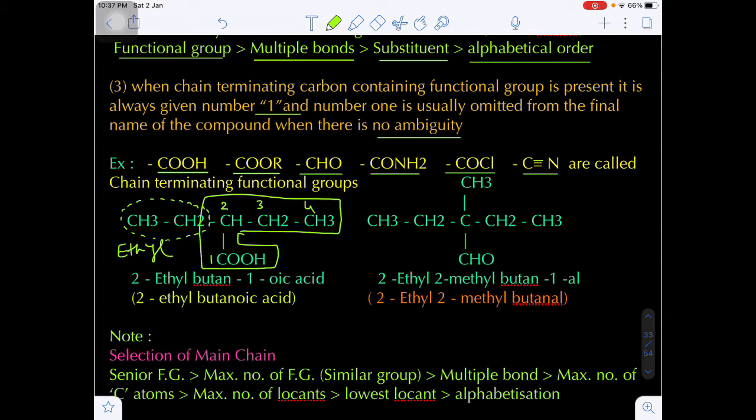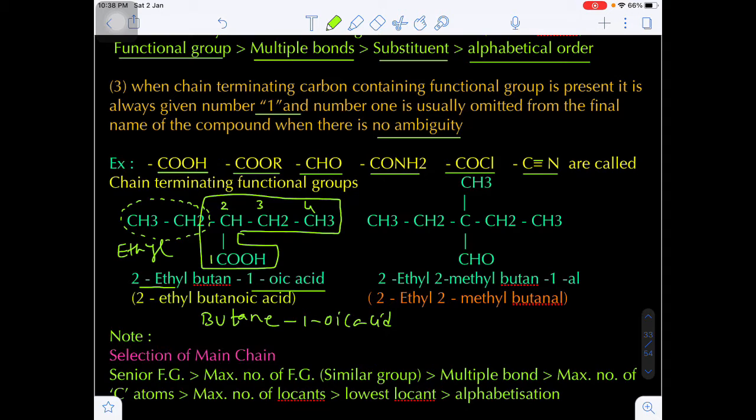Now the name: on the second carbon ethyl is there, so 2-ethyl, and a total of 4 carbons. And what will be the name of the C double bond OH? That is called oic acid. So butaneoic acid, that is called butanoic acid. Are you getting my point? In butane there will be an oic acid, that means 1-oic acid.